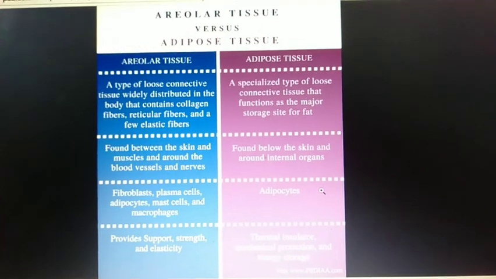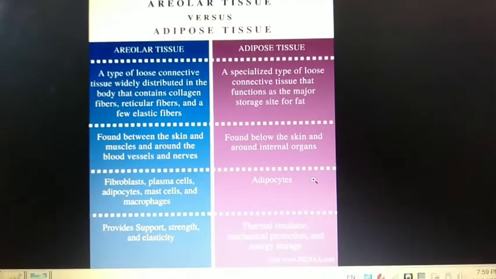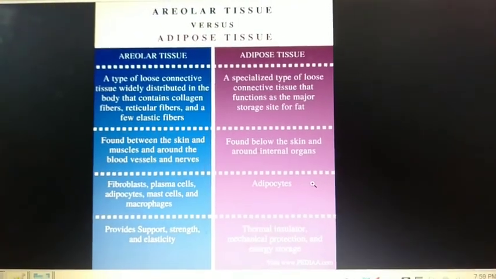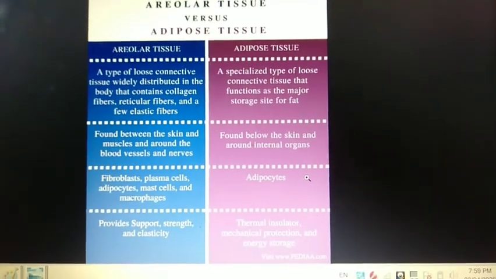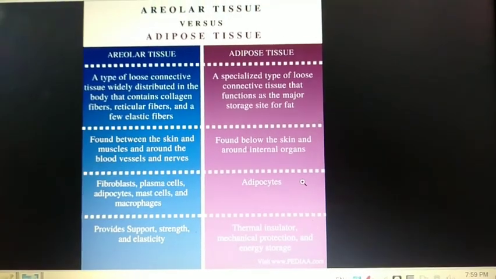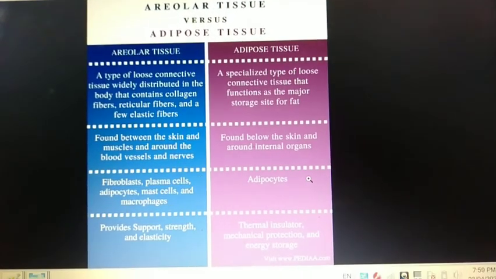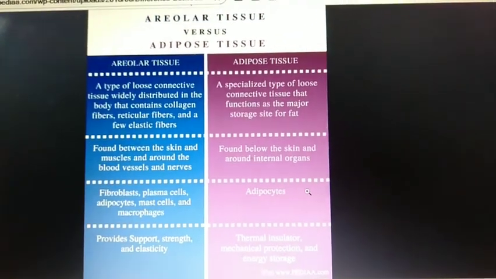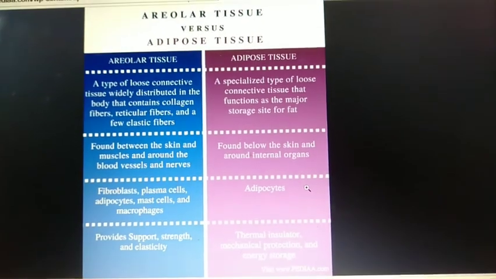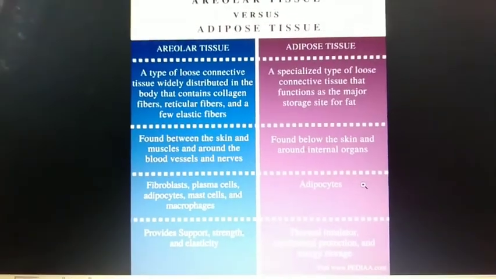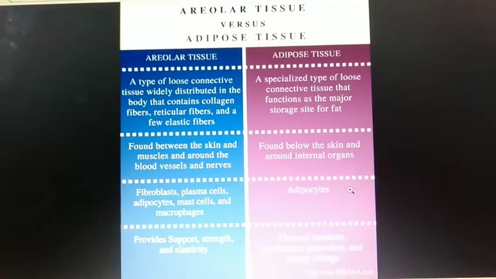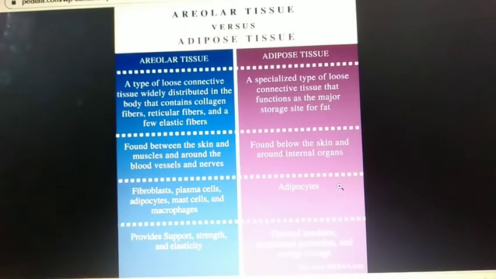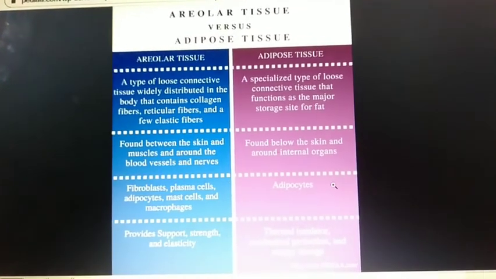Here is a quick look at the difference between areolar and adipose tissue. Areolar tissue is a type of loose connective tissue widely distributed in the body that contains collagen fibers, reticular fibers and a few elastic fibers. Adipose tissue is a specialized connective tissue that functions as a major storage site for fat. Areolar tissue is found between the skin and muscles and around the blood vessels and nerves. Adipose tissue is found below the skin and around internal organs.